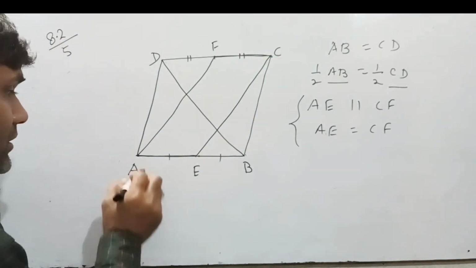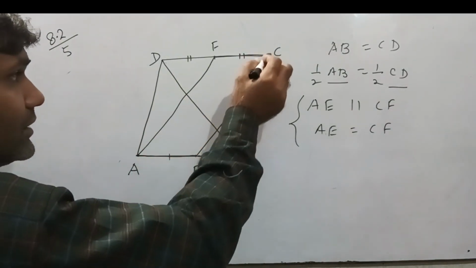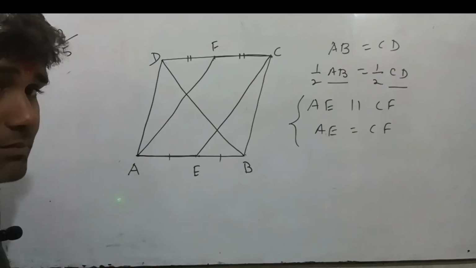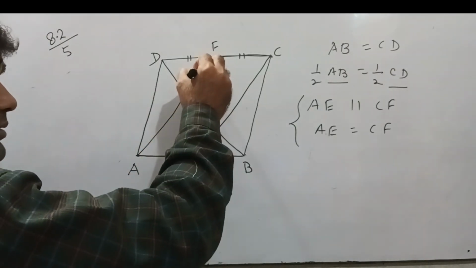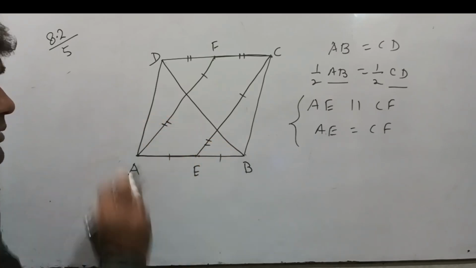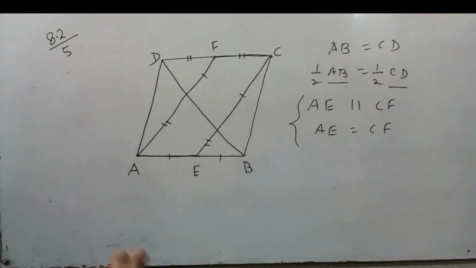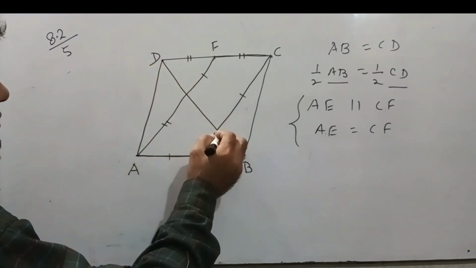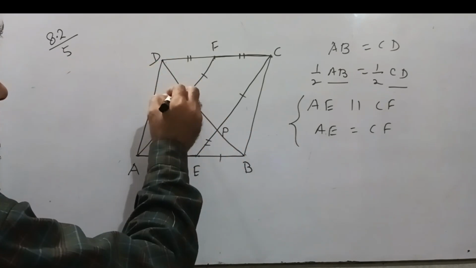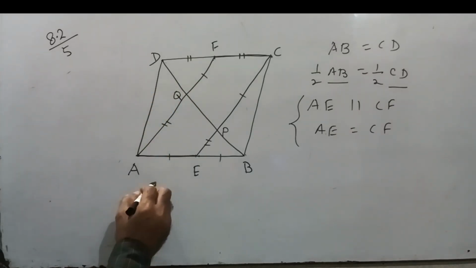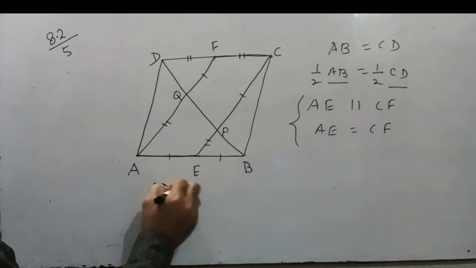Then we can say that AECF is a parallelogram. Okay. If this is a parallelogram, it means this is parallel to this and this is parallel to this. Now see, in a triangle D, this is P and this is Q. We have triangle DPC.